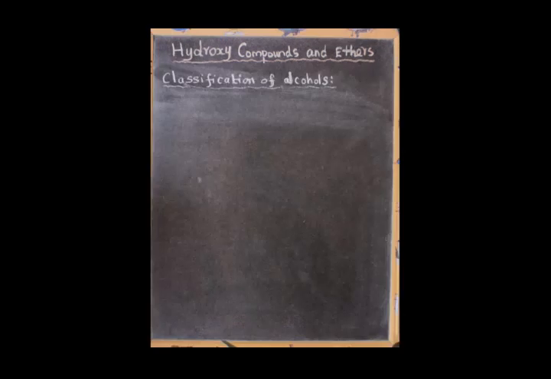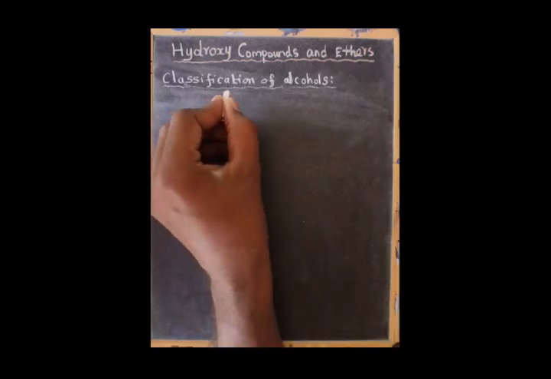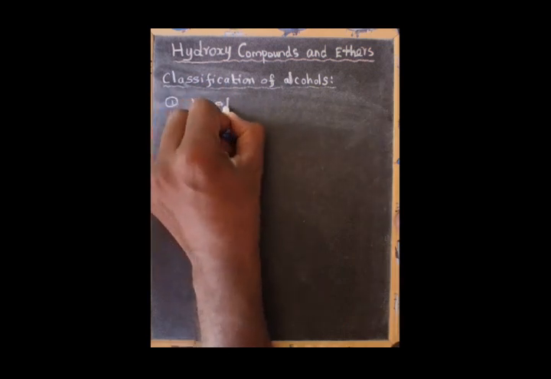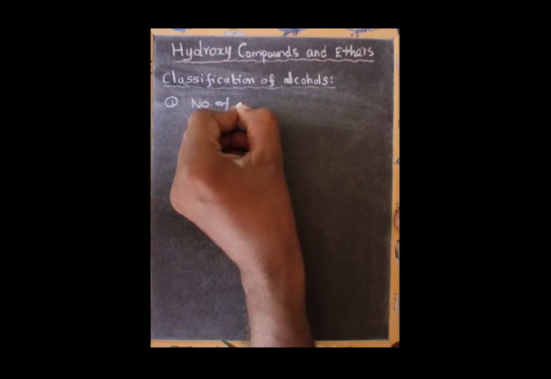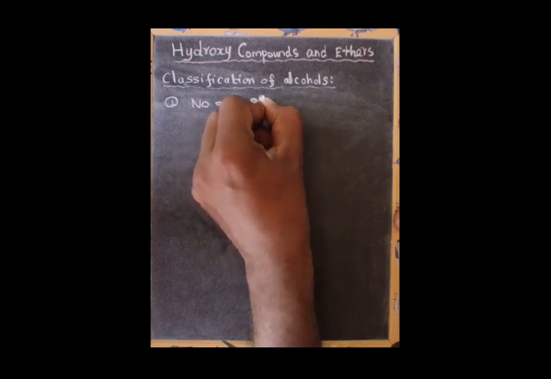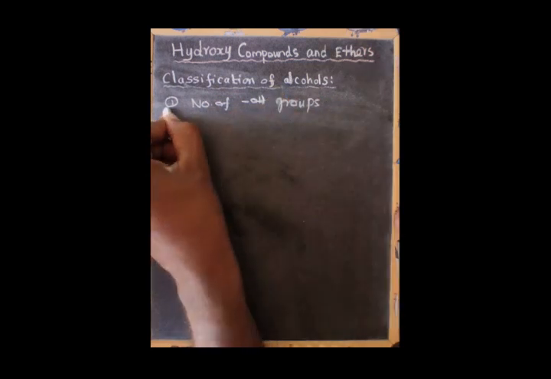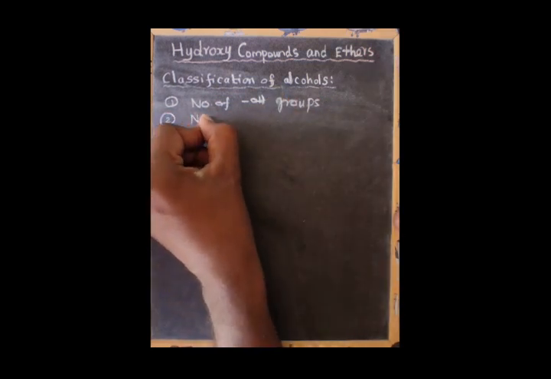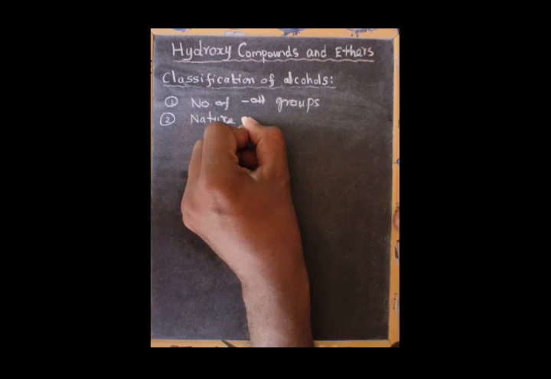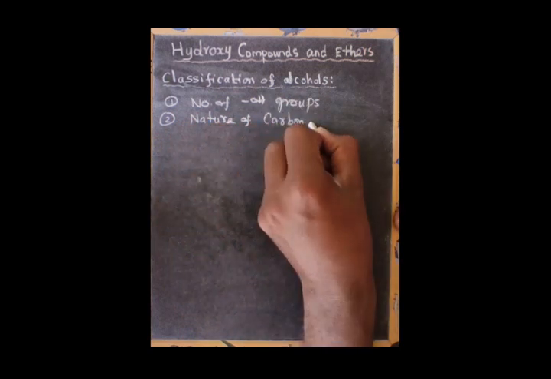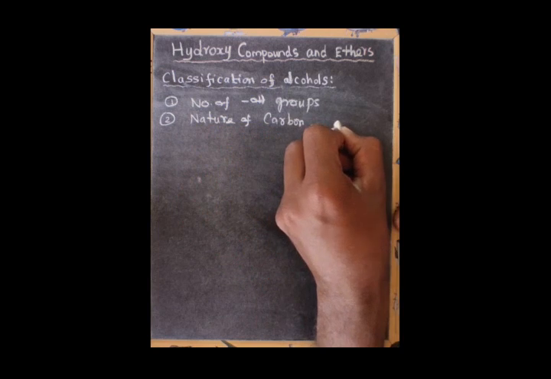Classification of alcohols. Alcohols can be classified based on the number of hydroxyl groups, and second, the nature of the carbon to which the functional group OH is attached.